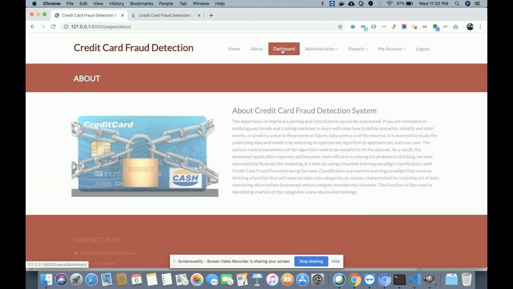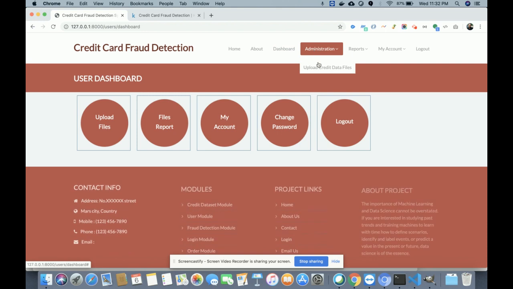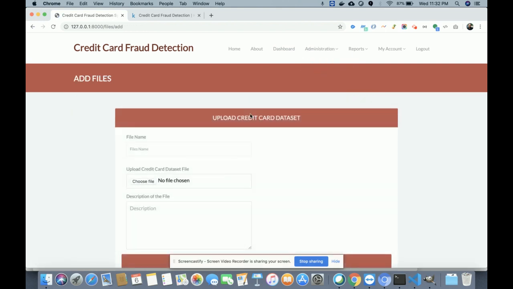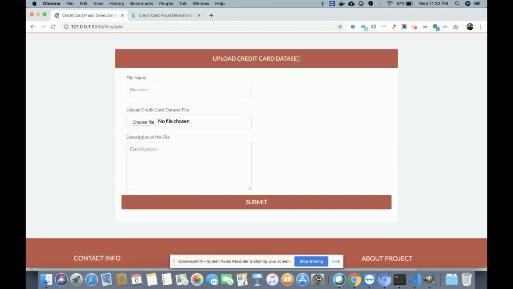About already explained you, this is the dashboard. Now comes the upload credit card files. So this is the upload credit card data sets. You can upload any number of data sets here. If you have a different data set with 31 columns, then you can upload it here, and you can check the fraud detection, meaning you can detect fraud on that data set.